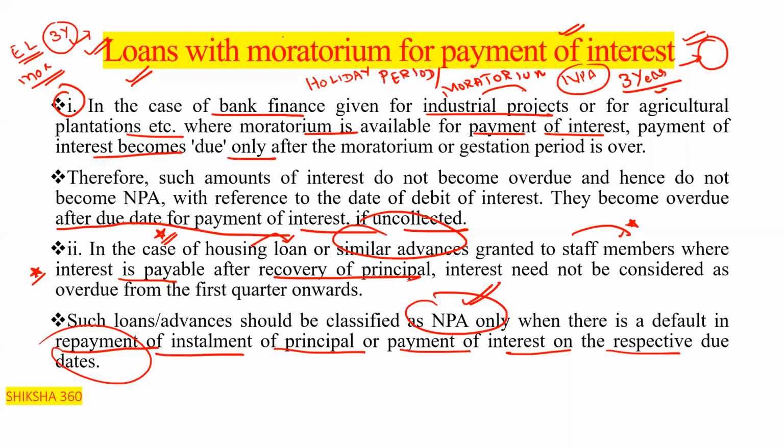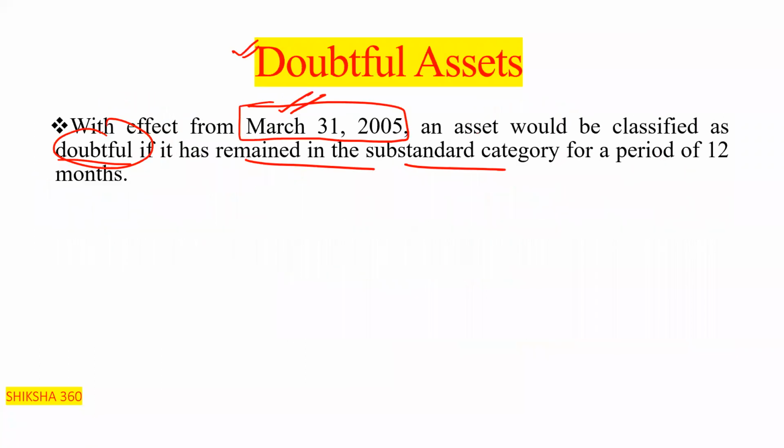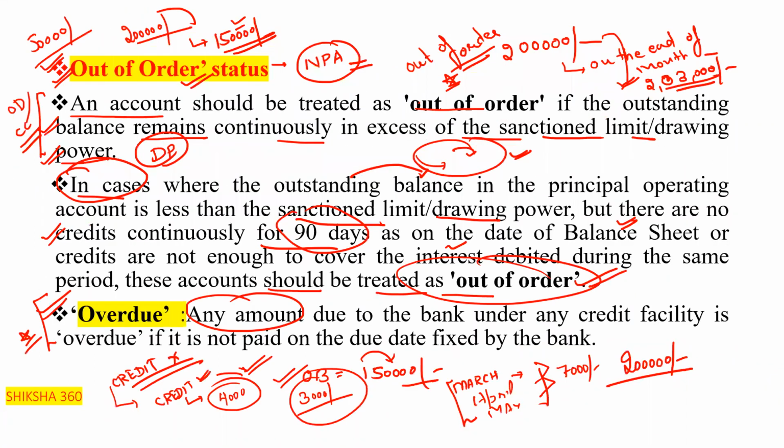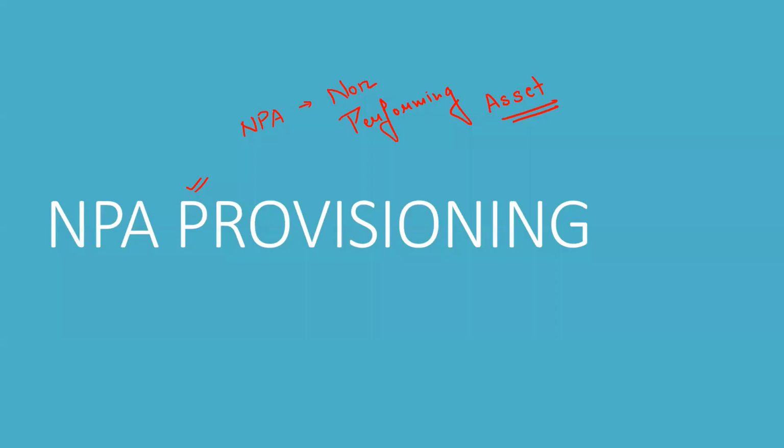In this session we have discussed up to loans with the moratorium for payment of interest. Asset classification: we have discussed loss assets, doubtful assets, substandard assets, and out of order, overdue, and, very, very important, how an asset becomes non-performing.